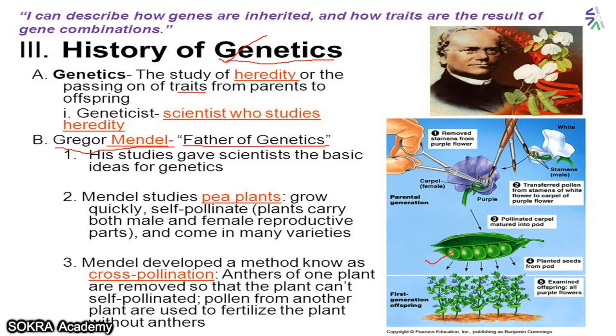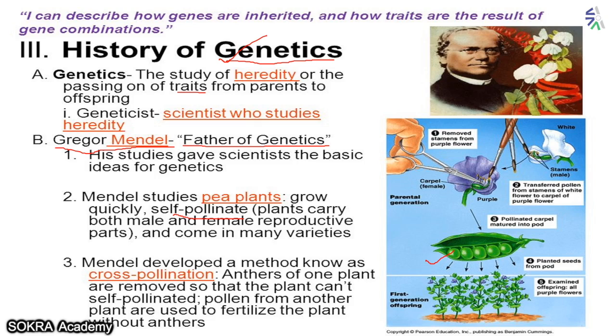He studied so many plants. He did cross pollination also. First he did self pollination. What is self pollination? Plants carry both male and female reproductive parts. The pea plant has both male and female reproductive parts, and he put the pollen grains of the male into the female and carried out the pollination. Okay, and the plants were growing.